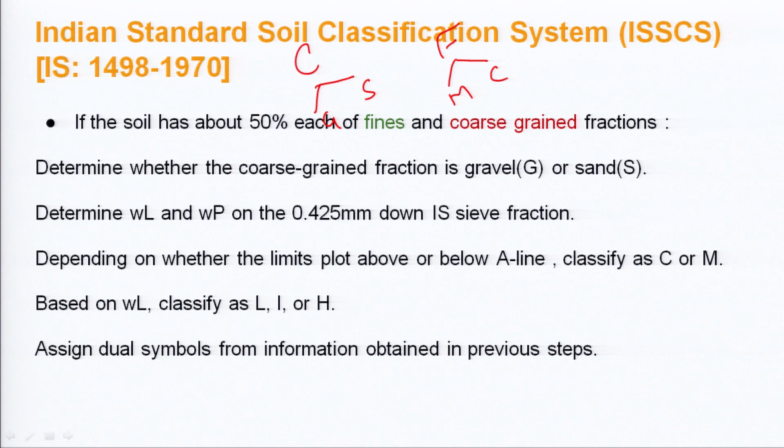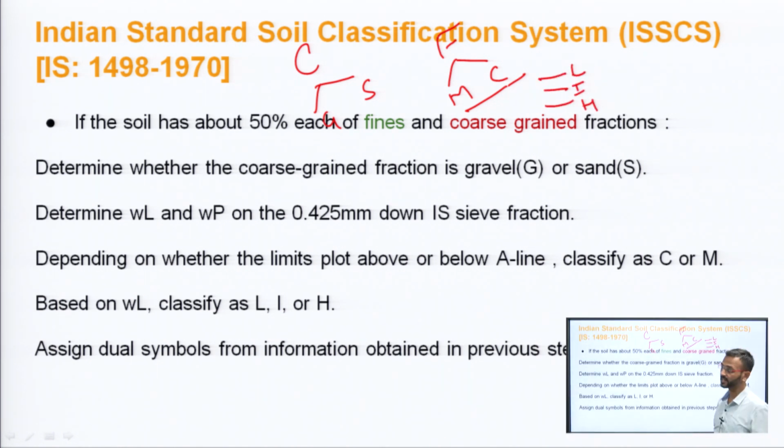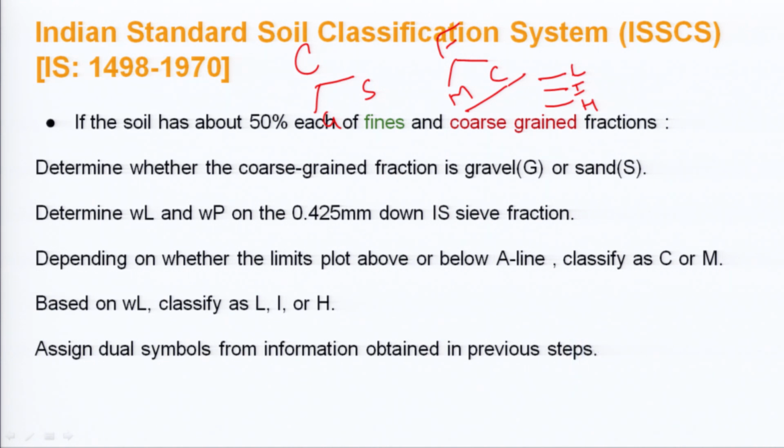We will be defining that: the soil which lies below the A line and the soil which is above the A line. Above the A line, we will classify it as clay, below the A line it will be silt, and then based on the liquid limit we will further classify whether it is a low, intermediate, or highly compressible soil. Then we will assign the dual symbols if there are different things in there.